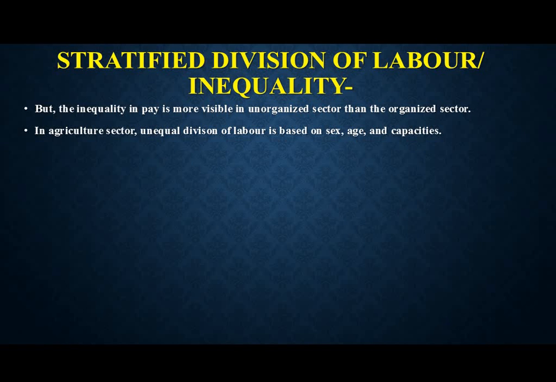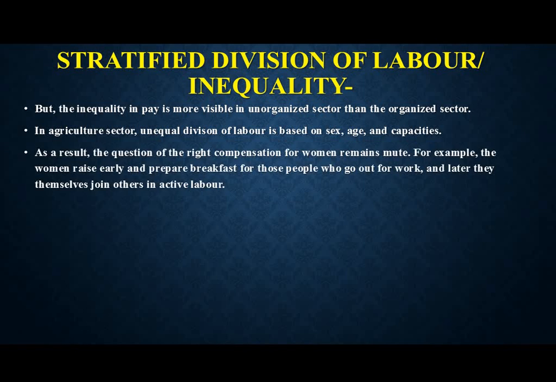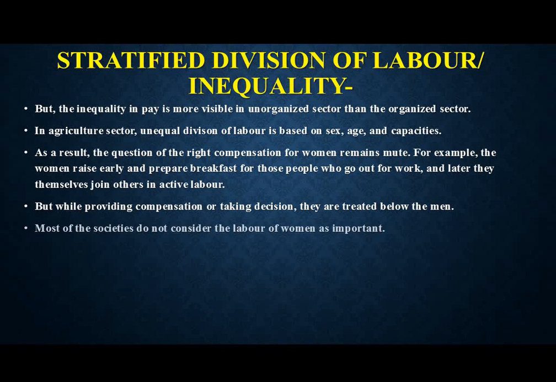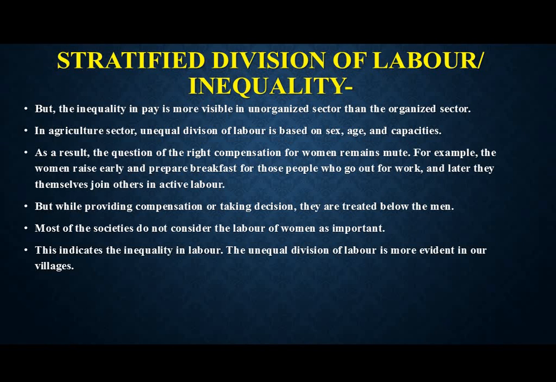In the agricultural sector, unequal division of labor is based on gender, age and capacities. Because of this, the right compensation for women is not provided. For example, women rise early in the morning, prepare breakfast for those people who go out for work, and later they themselves join others in active labor, but still they earn a very small amount. While providing compensation, they treat women as below men. Most societies do not consider the labor of women as an important thing. This purely indicates that it is inequality in labor.